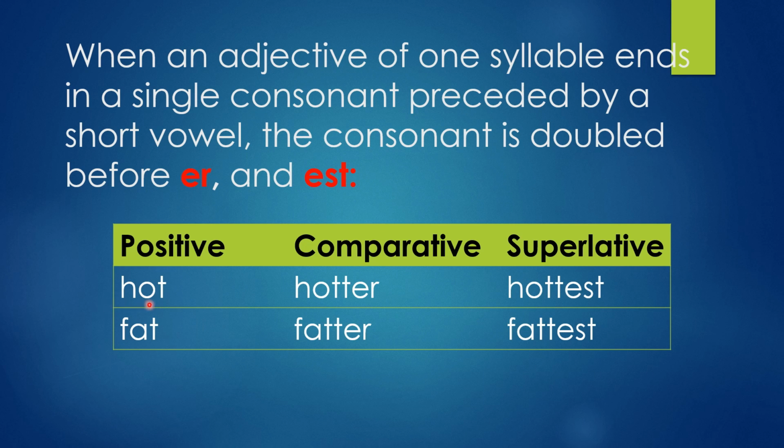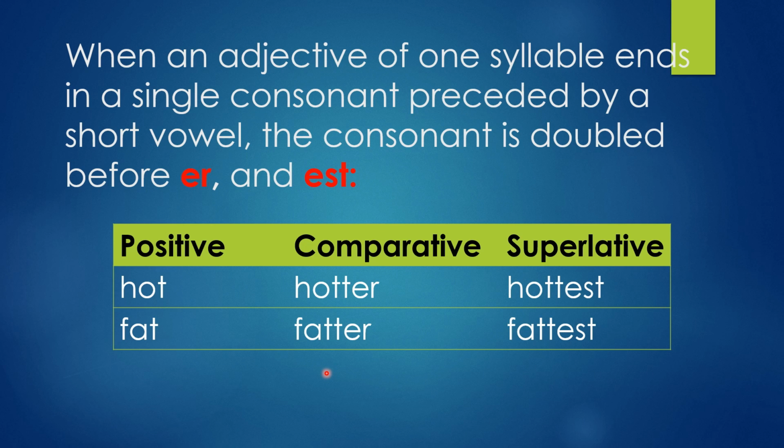Hot, hotter, hottest. We can't say just hot. Fat. So these are the short vowels. When single consonants are preceded by a short vowel, then the consonant will be doubled: big, bigger; hot, hotter; fat, fatter.